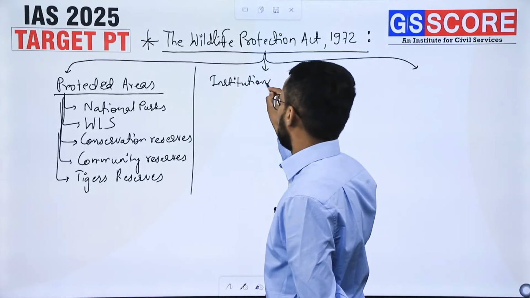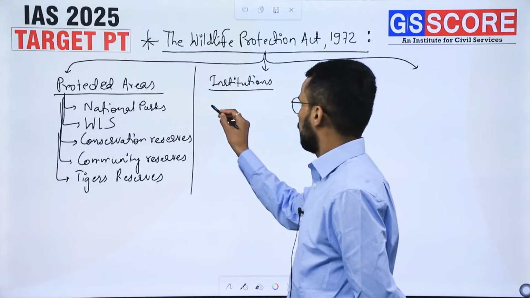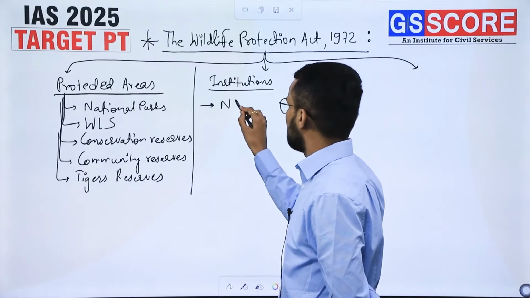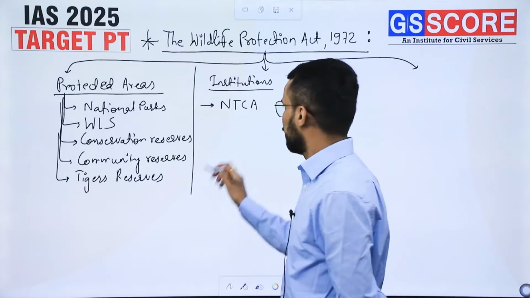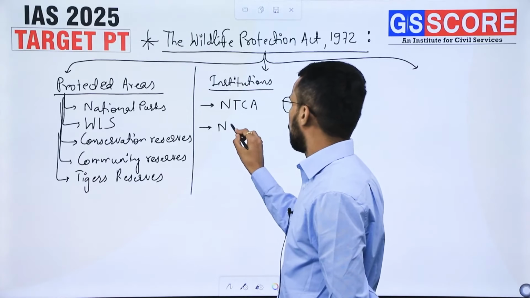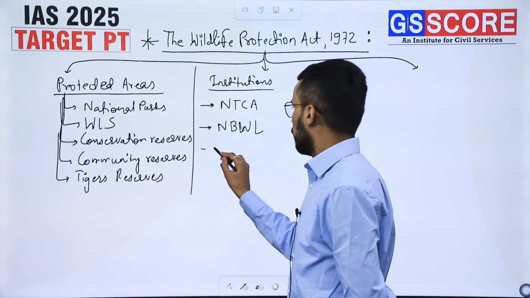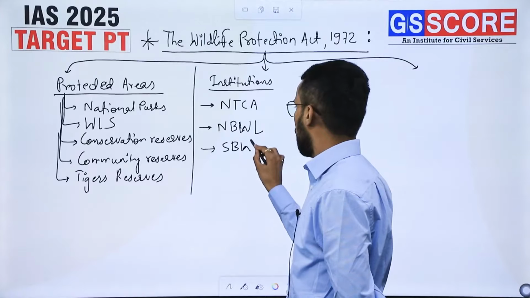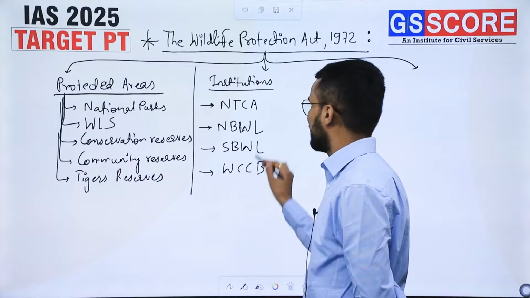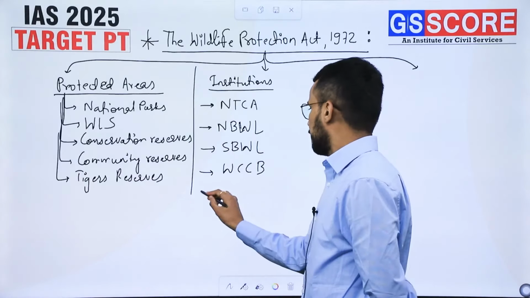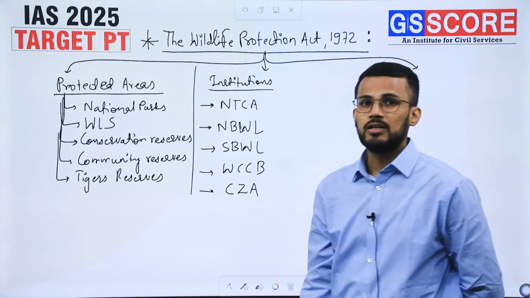Apart from creation of protected areas, it also establishes some important institutions in order to protect wildlife. For example, we have institutes like NTCA, National Tiger Conservation Authority, established under this particular act. Then we have National Board for Wildlife, NBWL. We also have State Board for Wildlife. We have Wildlife Crime Control Bureau, established under this particular act.